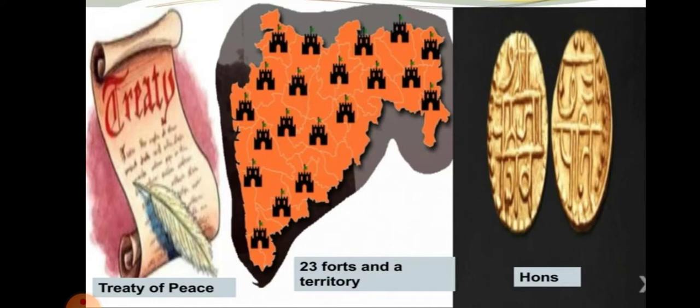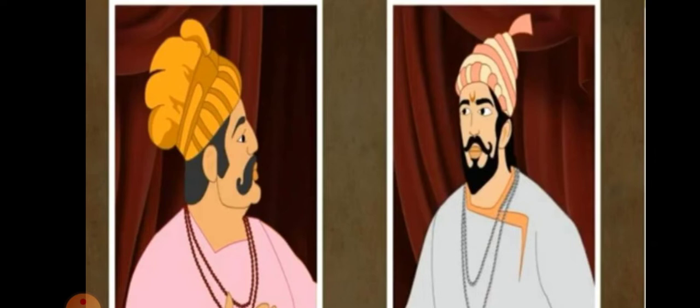And the great general there, Mirza Raja Jai Singh, also suggested Shivaji go and meet the emperor in Agra, and Shivaji agreed to this. Now, let us see what happens when Shivaji reaches Agra to meet the emperor. In our lesson 13, Shivaji gives the slip to the emperor.